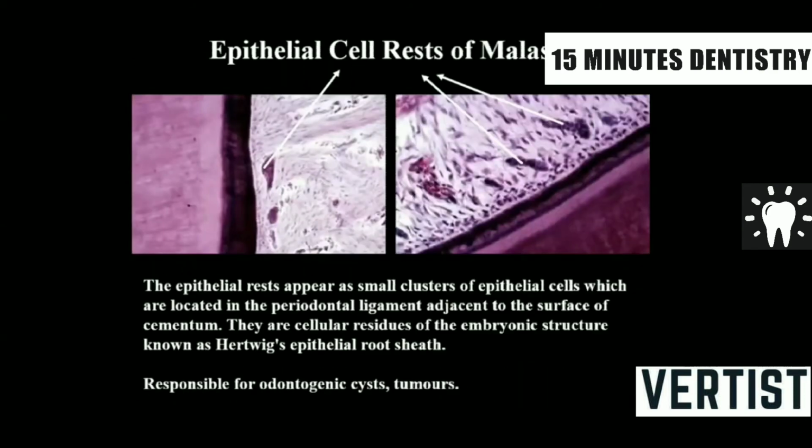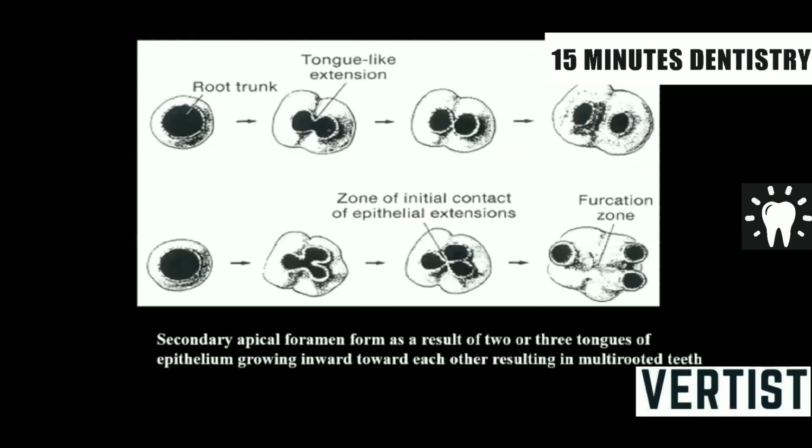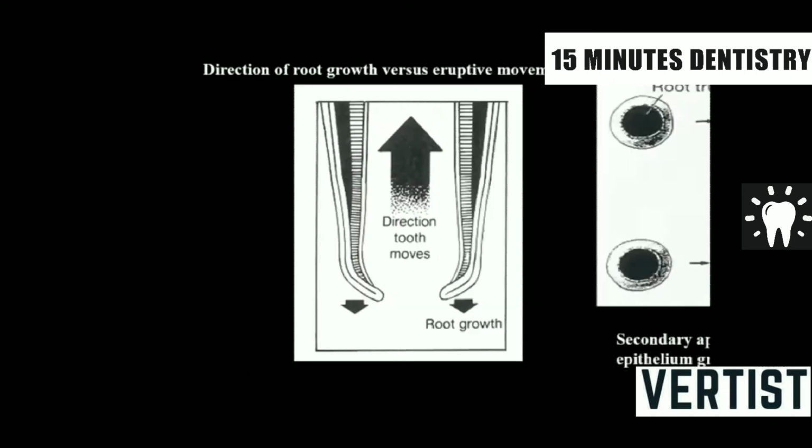This can give rise, like dental lamina remnants, to odontogenic cysts and tumors, and especially the epithelial cell rest of Malassez is responsible for the radicular cyst. You will come to this in third year in subsequent classes: the epithelial root sheath is responsible for the inflammatory odontogenic cyst called radicular cyst or periapical cyst. I cannot explain this in such a short time, but this is the way single-rooted, bi-rooted or trifurcated roots are formed, and everywhere they will have the epithelial root sheath of Hertwig.